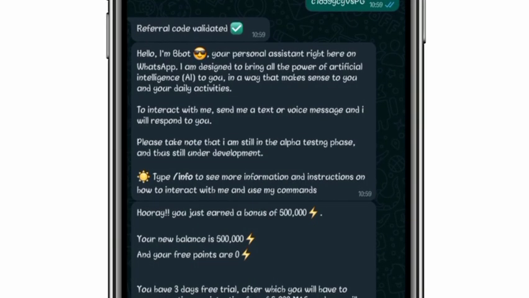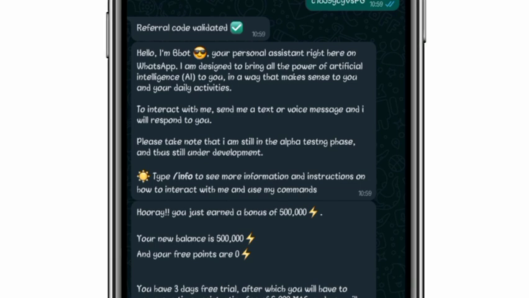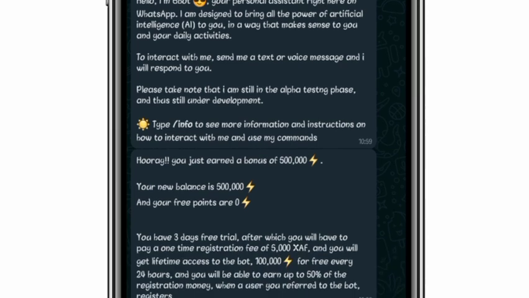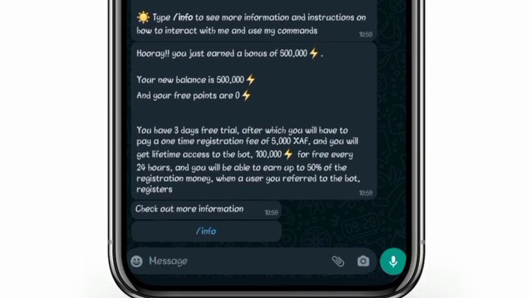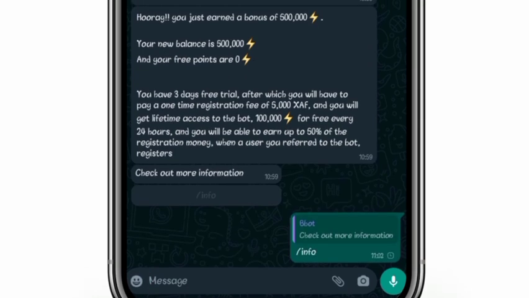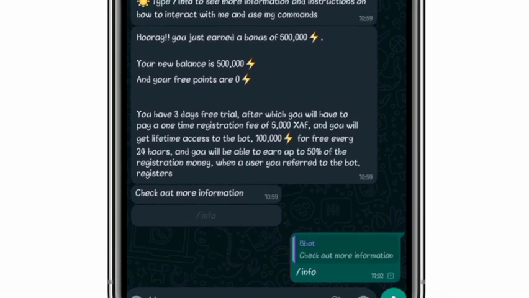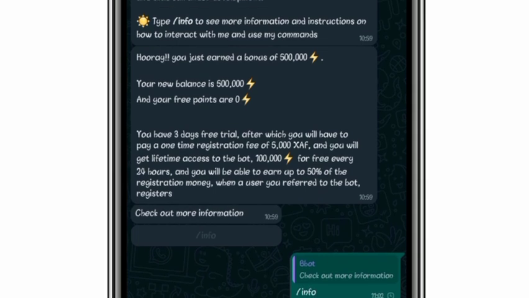So once you send it, the referral code will be validated and you will be welcomed by Bbot. You can see the message we've just gotten from Bbot. So you can just click on info to check out more information.